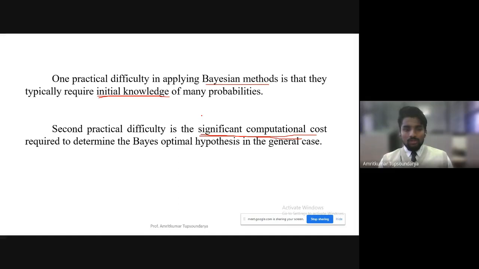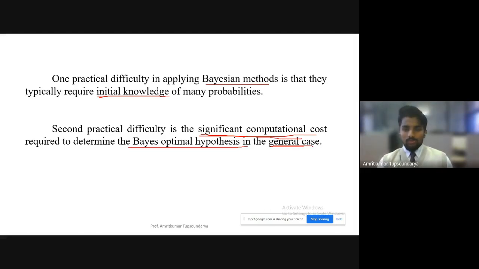So that is another difficulty: significant computational cost is required to determine the Bayesian optimal hypothesis. That is the general case, and that is what we usually face as a problem here.